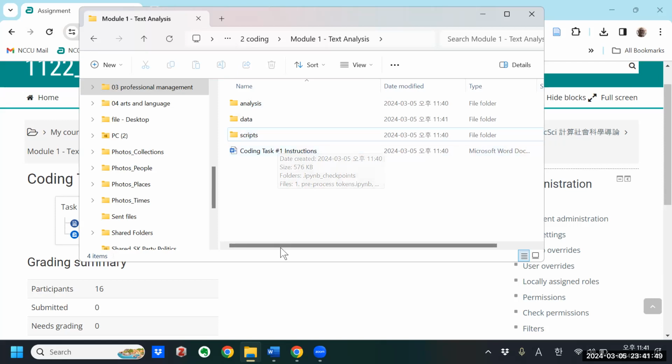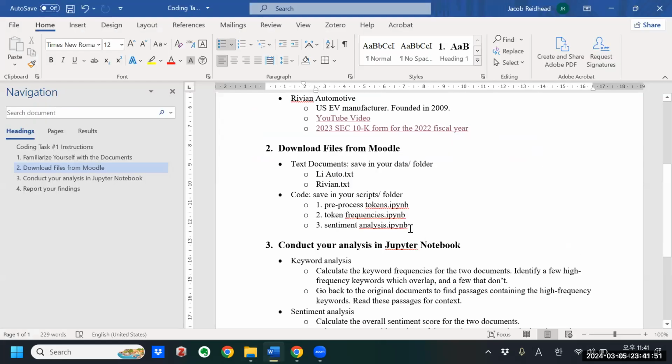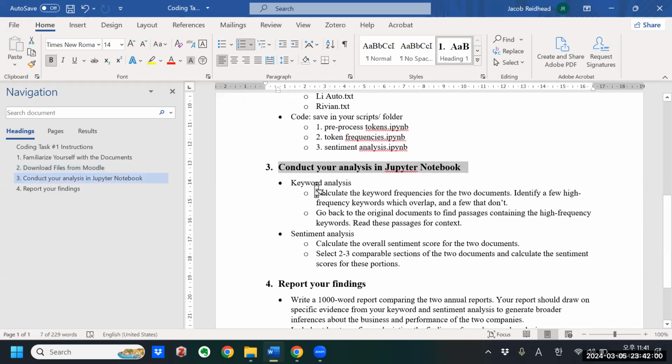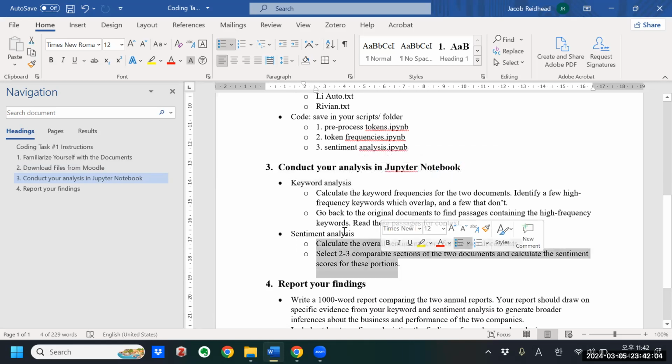And once you've done that, now you've downloaded the files and the folder structure is correct. Now you're going to conduct your analysis in Jupyter Notebook. So we're going to do a keyword analysis and a sentiment analysis.